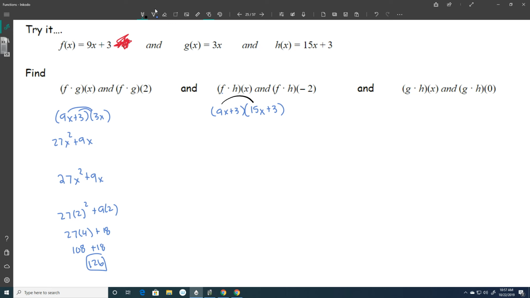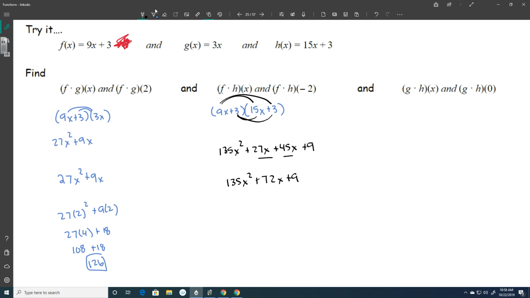So 9x times 15x is going to be 135x squared. 9x times 3 is 27x. 3 times 15x is 45x. And 3 times 3 is 9. So combine like terms. So 135x squared plus 27 plus 45 is going to be what? 72x plus 9. So there's my new function when I multiply them together.